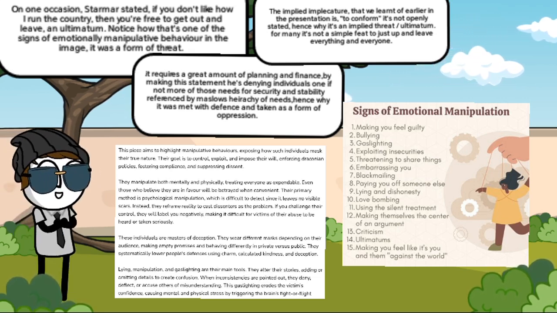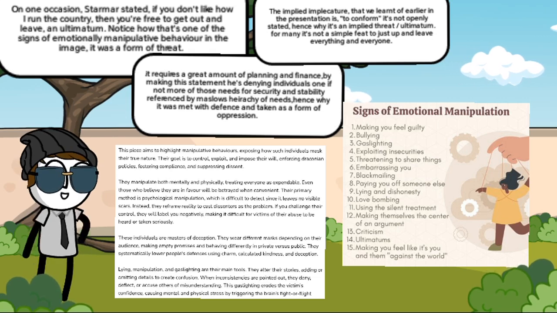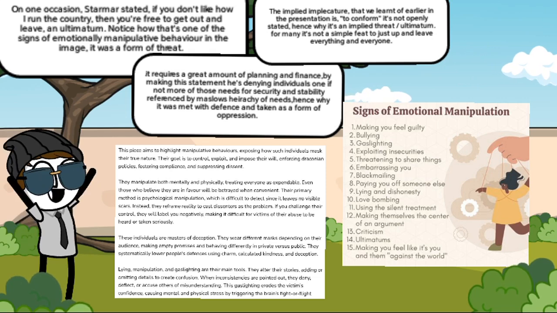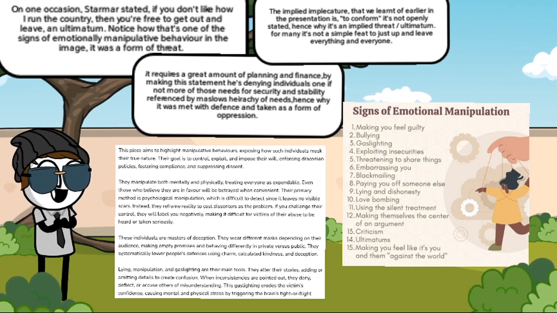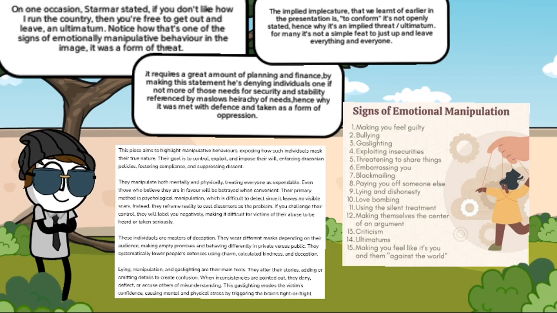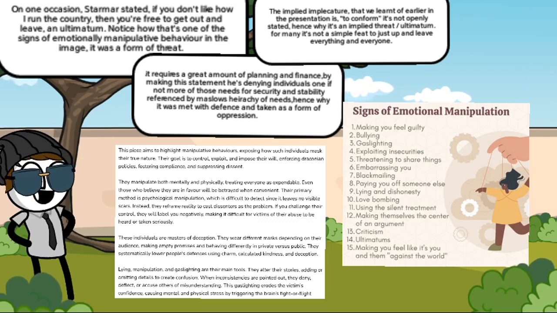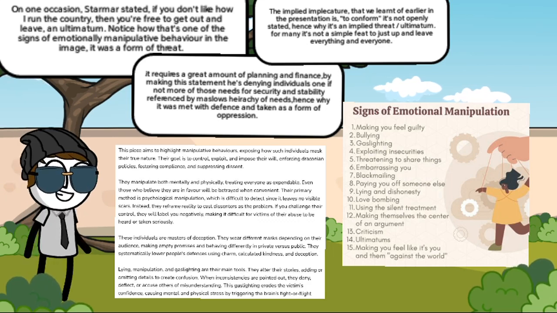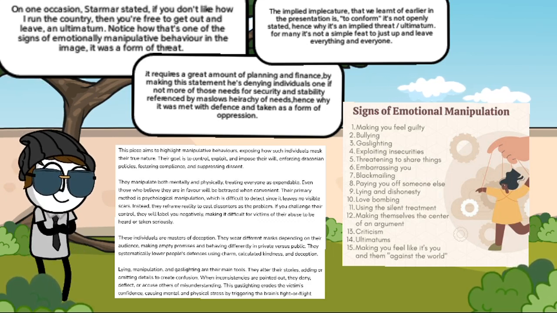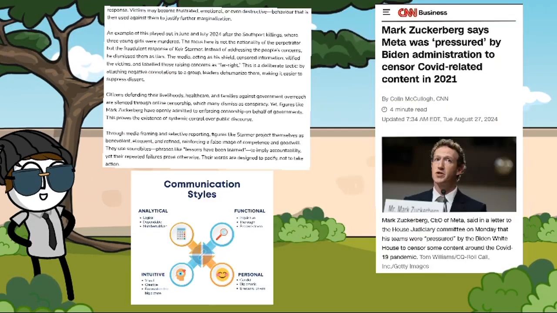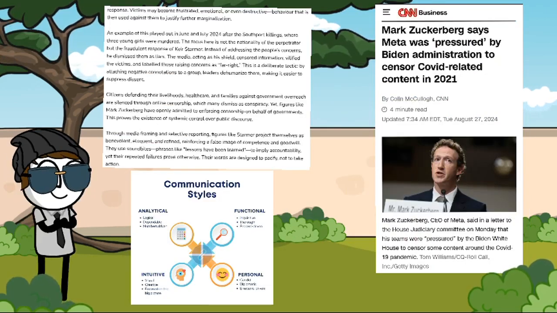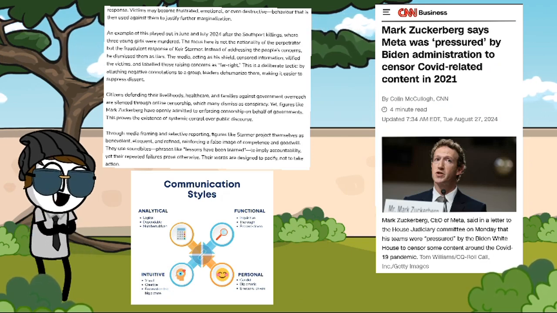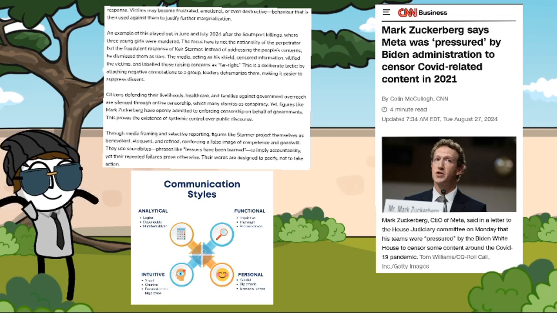They systematically lower people's defences using charm, calculated kindness and deception. Lying, manipulation and gaslighting are their main tools. They alter their stories, adding or omitting details to create confusion. When inconsistencies are pointed out, they deny, deflect or accuse others of misunderstanding, taking things out of context. This gaslighting erodes the victim's confidence, causing mental and physical stress by triggering the brain's fight or flight mode. Once fight or flight mode is activated, victims may become frustrated, emotional, or even destructive, behaviour that is then used against them to justify further marginalisation.